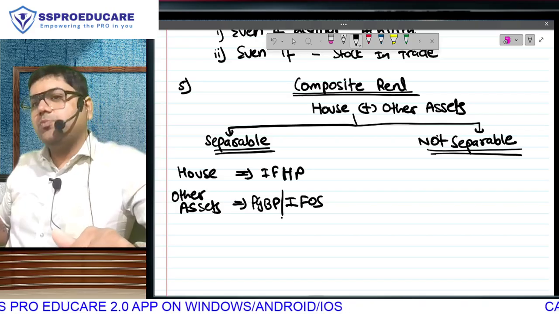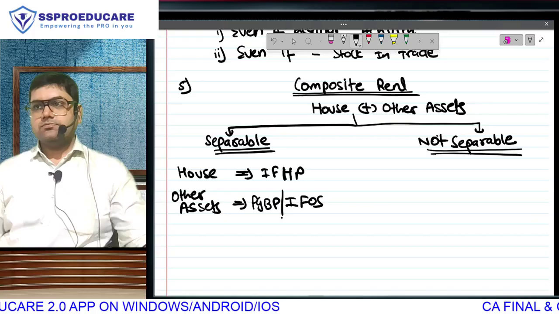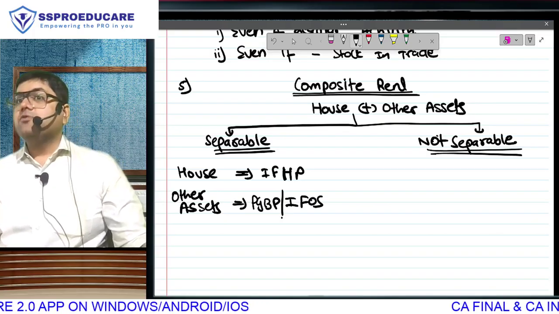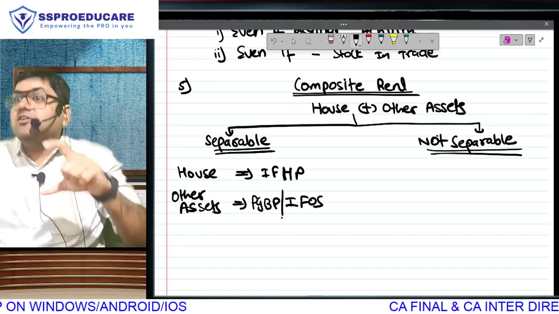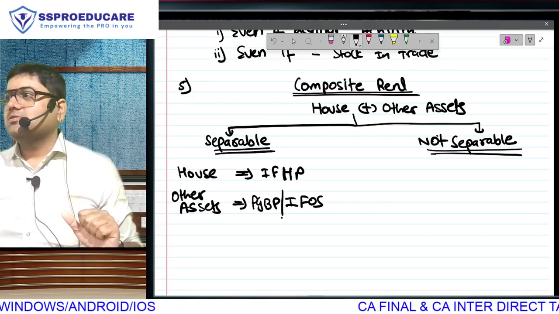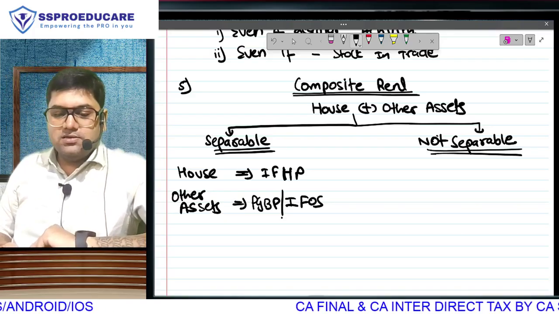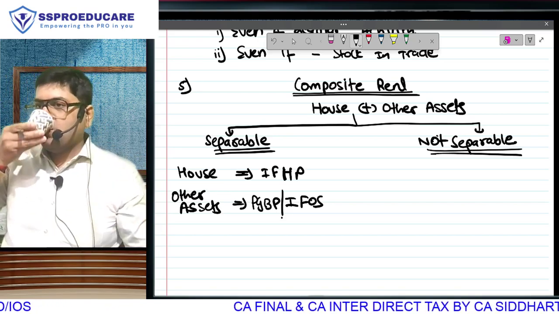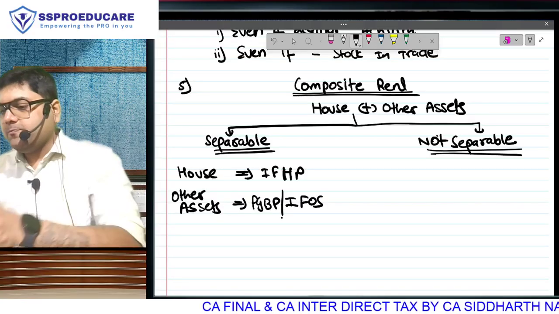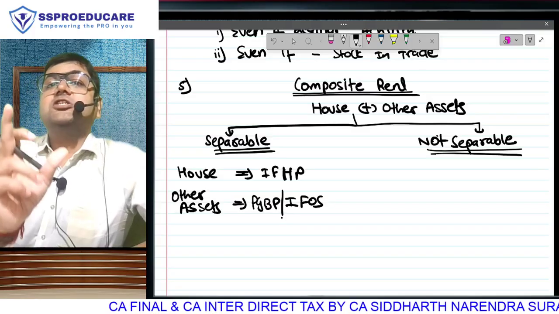To be honest, it is none of our business right now. Where will it go? Sir, suno, this composite rent ka chart that I am making, this same thing I will repeat in IFOs. At that time, I will want you to give me the answers. Do you understand? So house ka rent will go under house property and other assets. Is that clear?